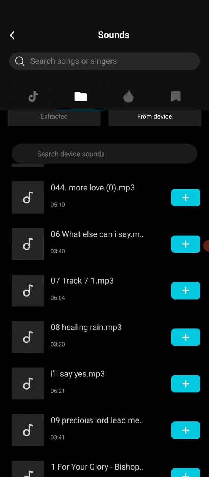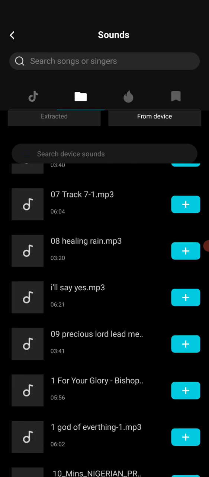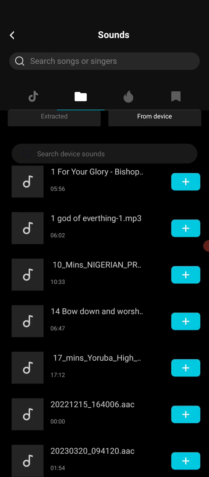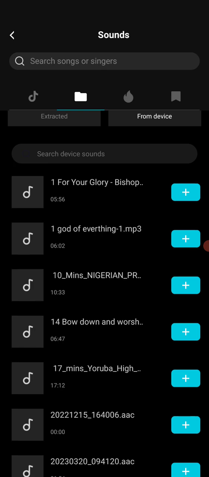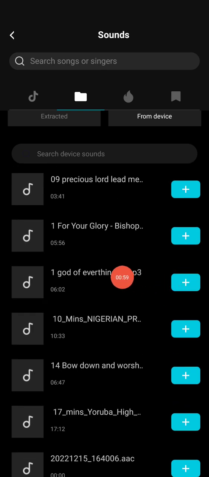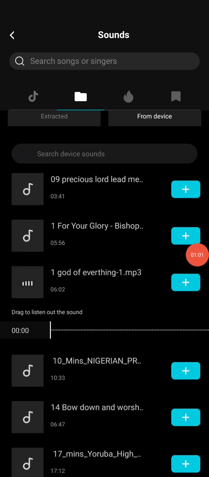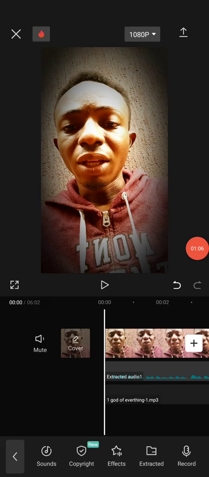So if I know the name of the music, I'll just type it here and I'll be able to import it. Can you see? So I can play it before importing it. You can click here to play. Can you see? So to import, you just click on this plus and you import it.